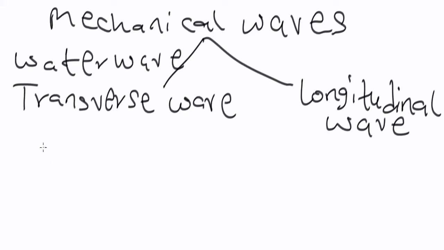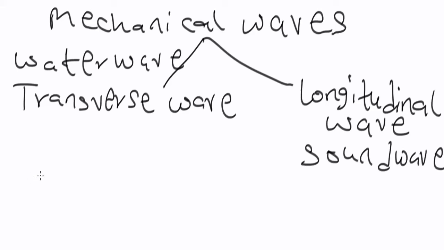Also note that all electromagnetic waves we looked at earlier are classified as transverse waves, which include radio waves, light waves, X-rays, ultraviolet waves, the rest of them. Whereas a typical example of a longitudinal wave is the sound wave. We also have a wave on a string.